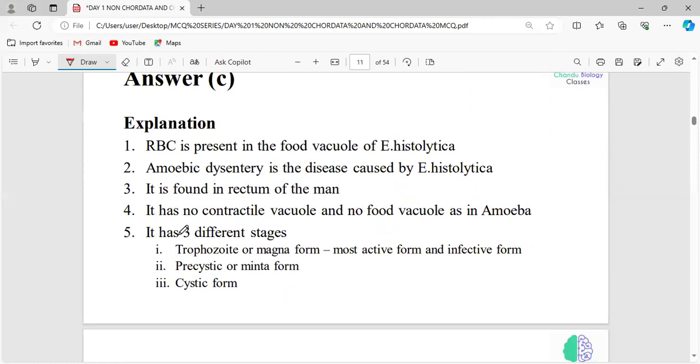We know that three different stages are seen in Entamoeba histolytica: the trophozoite or magna form, the pre-cystic or minute form, and the cystic form. The trophozoite or magna form is the most active form and the infective form, the second stage is the pre-cystic or minute form, and the third is the cystic form.